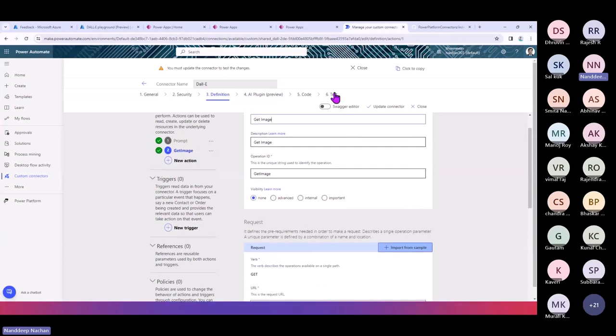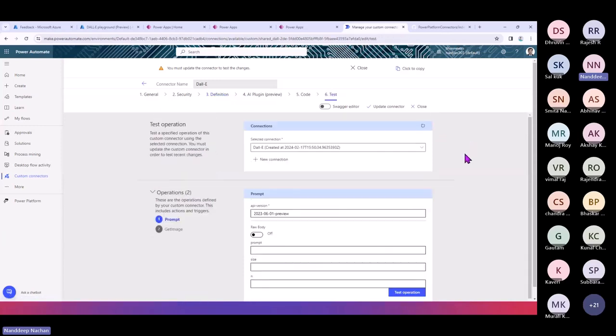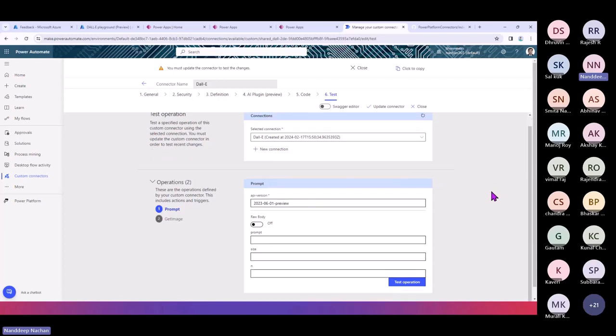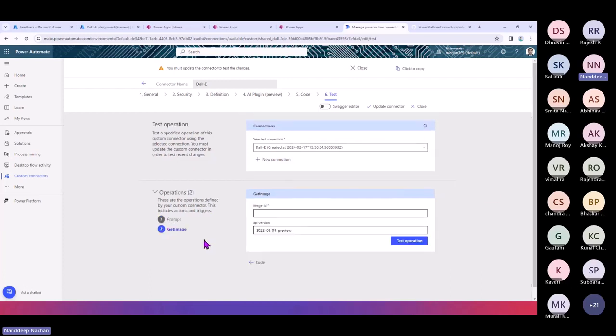Again, once you are done with that, go ahead and test out your API. Try out the prompt API first, which will give you the ID. And then use the get image, pass on that image ID, and it will generate the image for you.